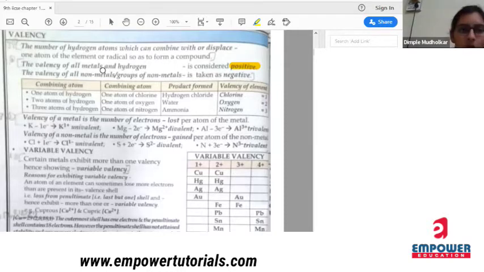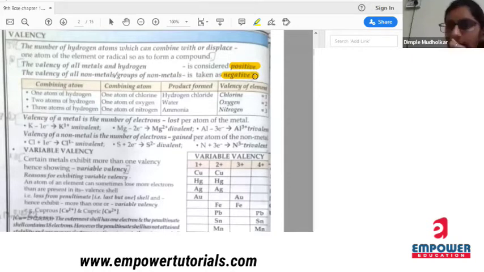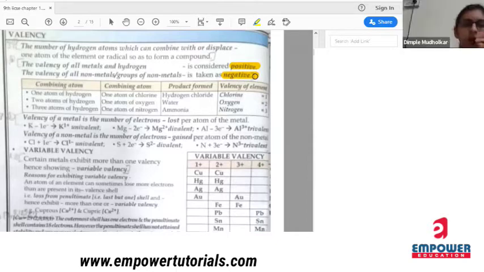Next. The valency of all non-metals or groups of non-metals is negative. For example, Cl minus. Is it audible? Yes, ma'am. Okay. So what I told, the valency of metal and hydrogen is always positive, and the valency for non-metal is always negative. For example, nitrogen, oxygen, fluorine, chlorine, all these are non-metals. Is it clear till here?